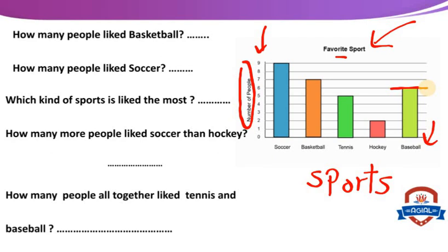How many people like basketball? First, we search for where is basketball here. This is basketball, and we go up and stop at 7. So we have 7 people like basketball. Okay.